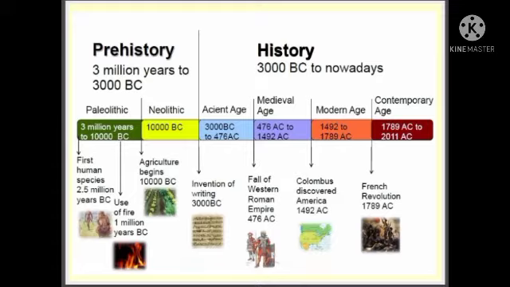So in this topic, the ancient age is 3000 BC to 476 AD. Till this we will call it the ancient age. The medieval age is 476 AD to 1492 AD. And the modern age is what we are in at present.